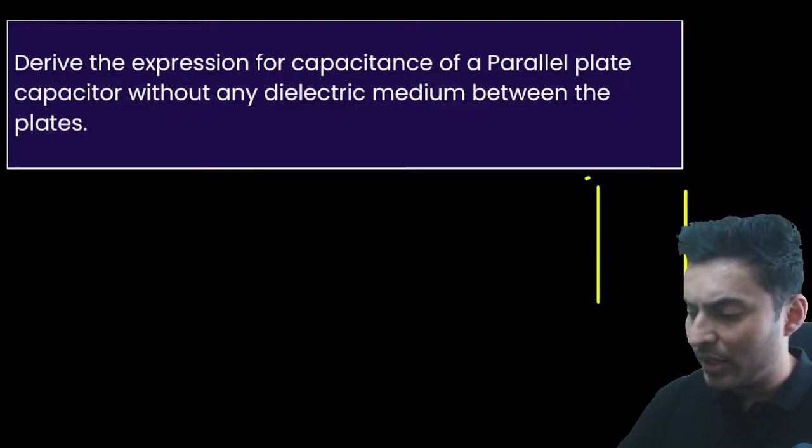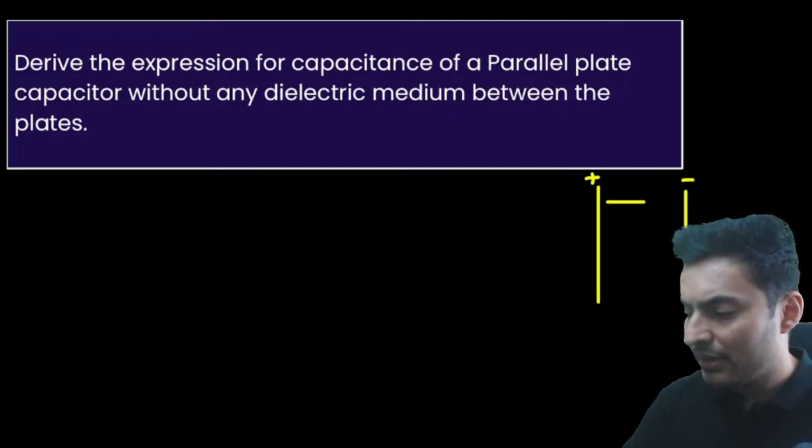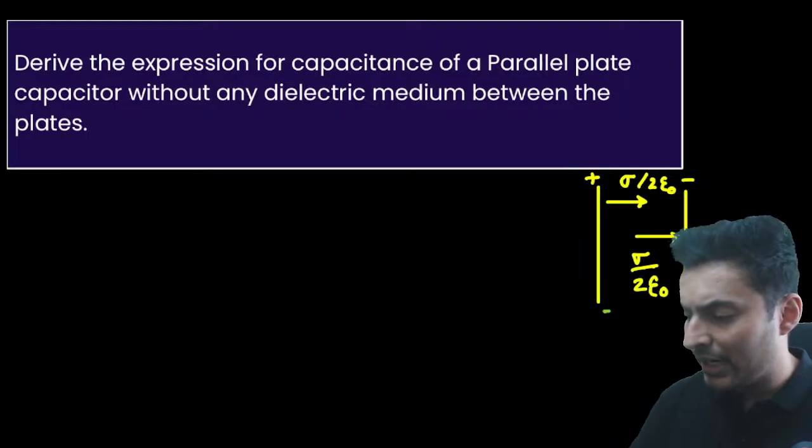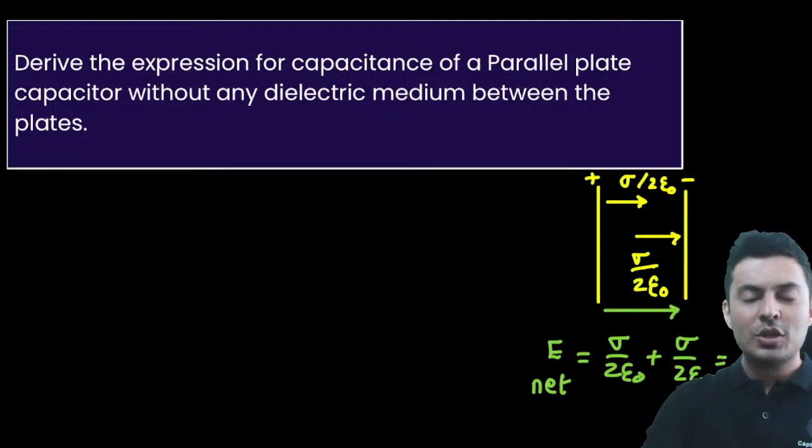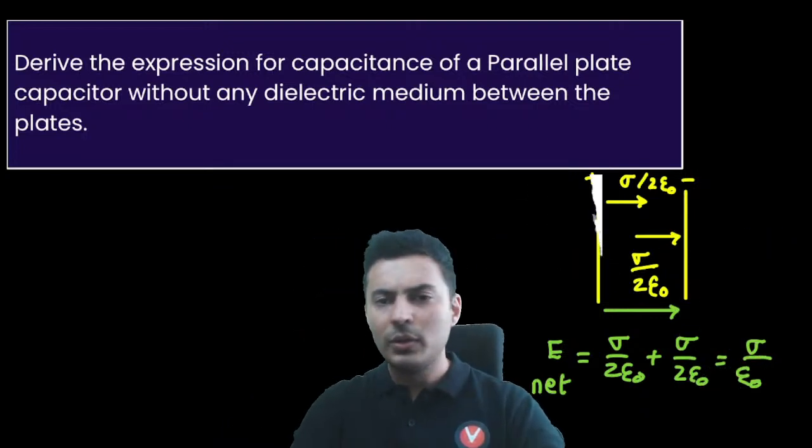You start by taking two plates, one positive, one negative. Due to the positive plate, the electric field will be, let's say, sigma by 2 epsilon naught. Due to the negative plate, again, there will be a field of sigma by 2 epsilon naught. So there will be a net electric field inside, and that will be sigma by 2 epsilon naught plus sigma by 2 epsilon naught. So that will make it sigma by epsilon naught. So this is the net electric field. So once you get the net electric field, what will you do?